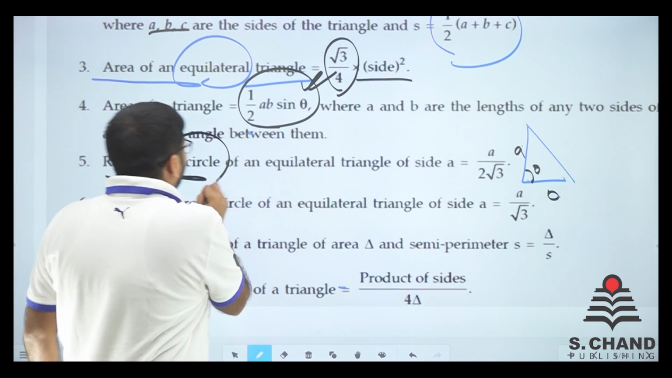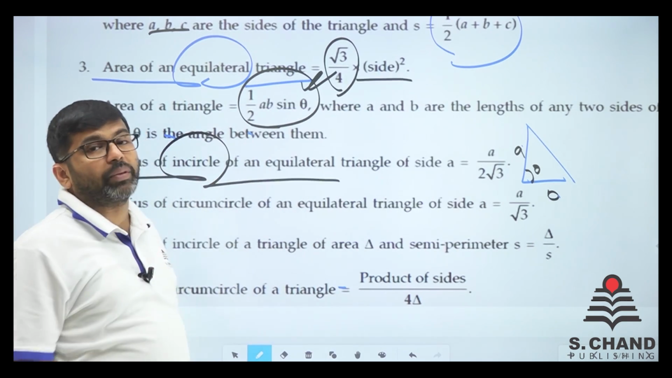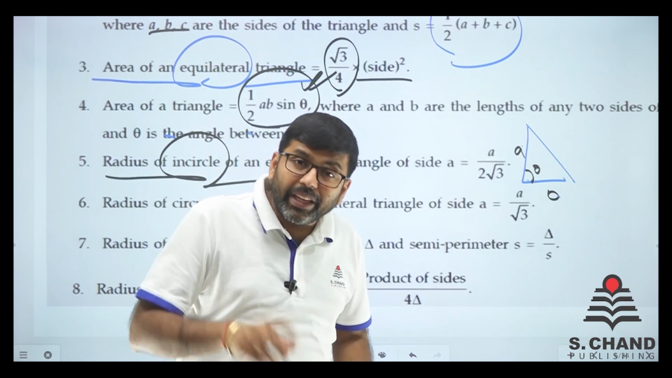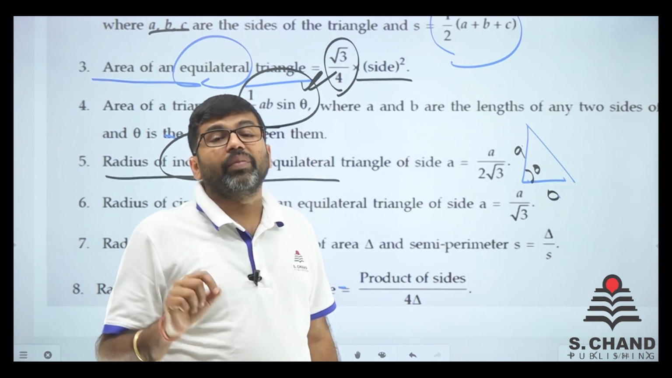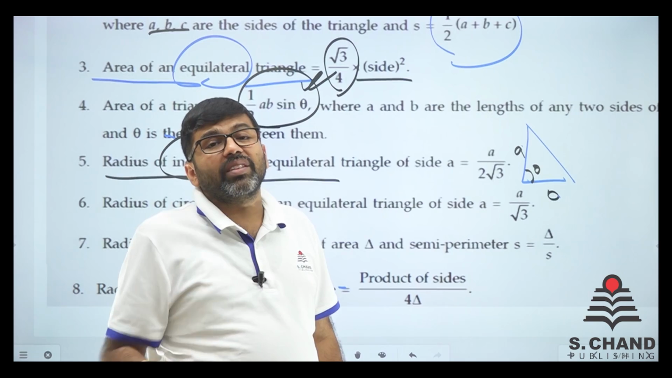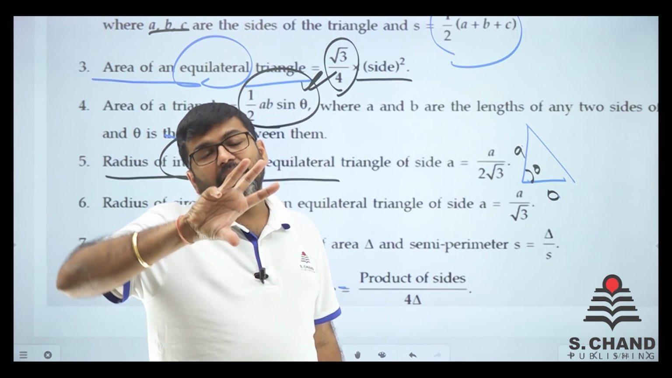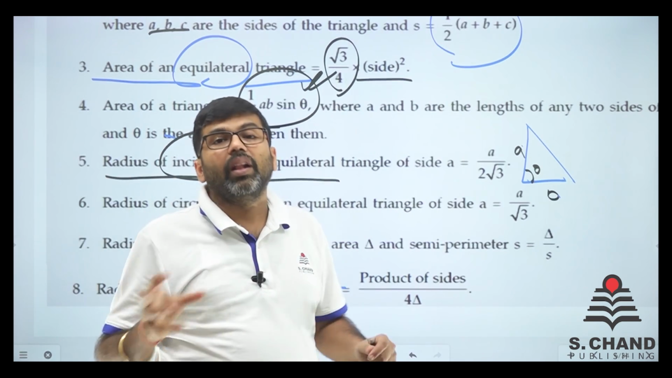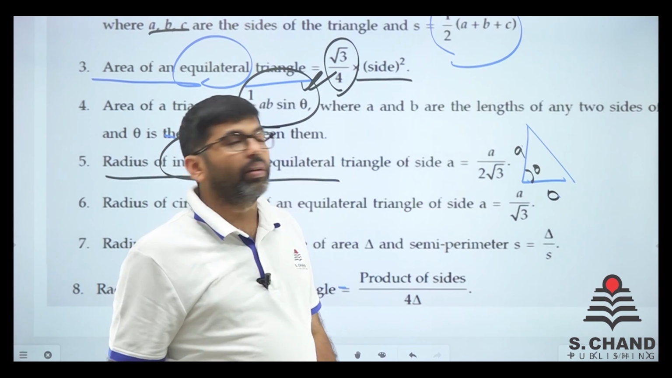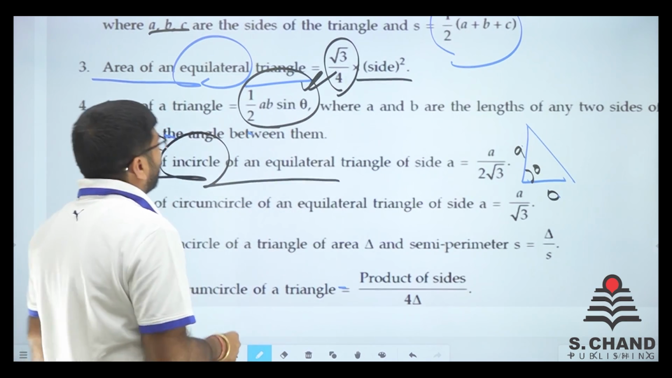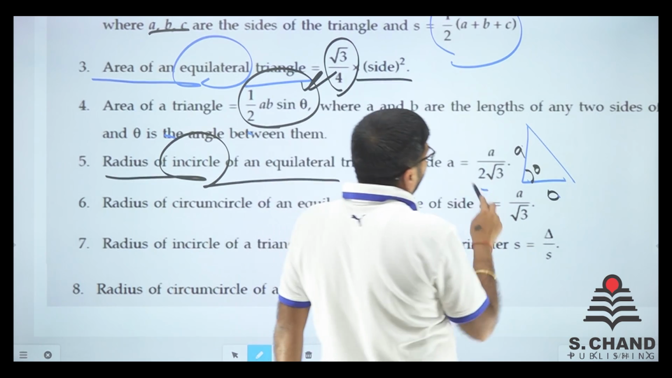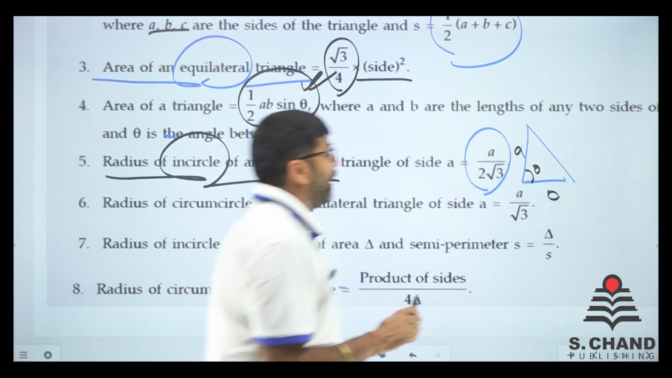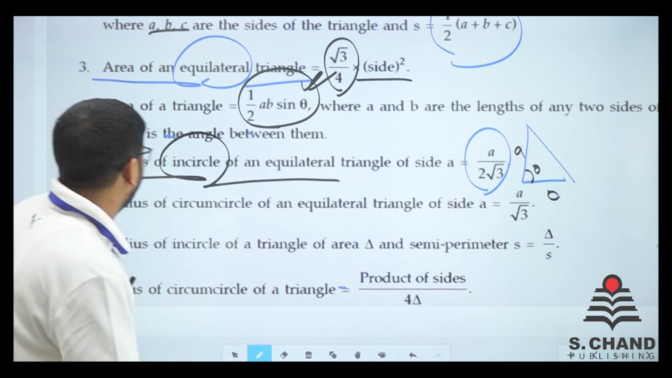Radius of an incircle of an equilateral triangle. Say for example, there is an equilateral triangle. An equilateral triangle has an incircle in it. What is an incircle? Incircle is basically the maximum circle which can be inscribed in a triangle, right? So what will its radius be? Remember that it is A by 2 root 3.